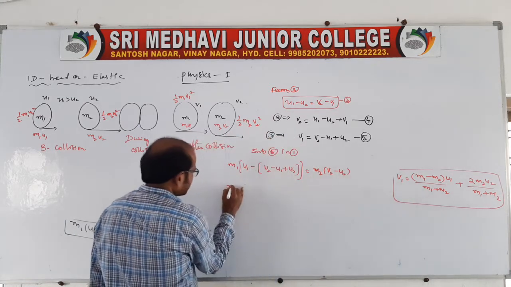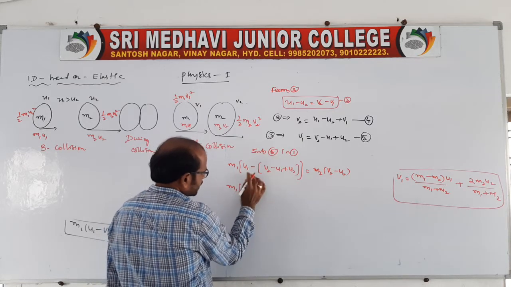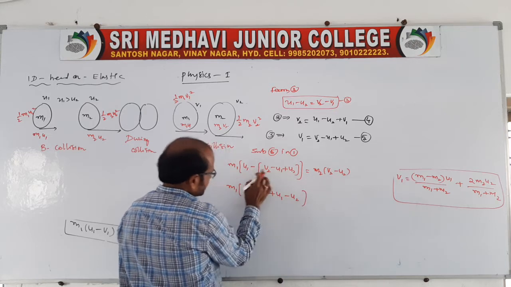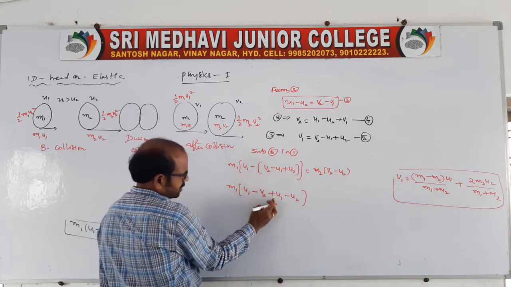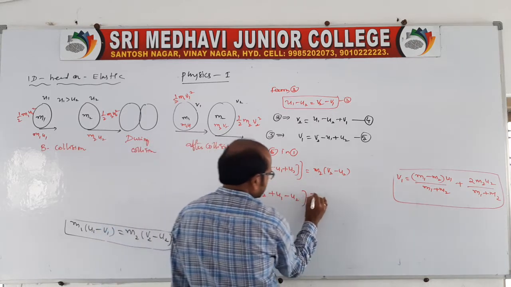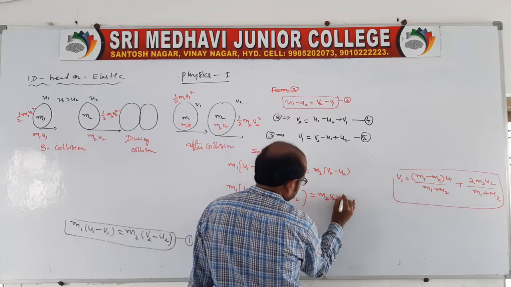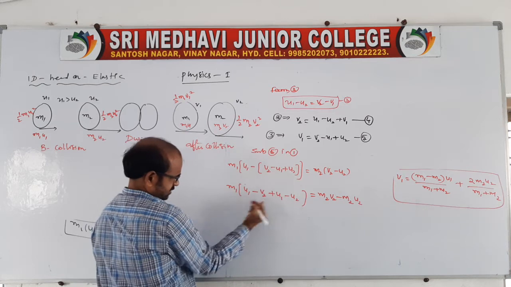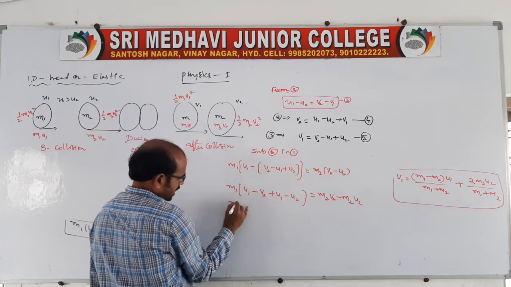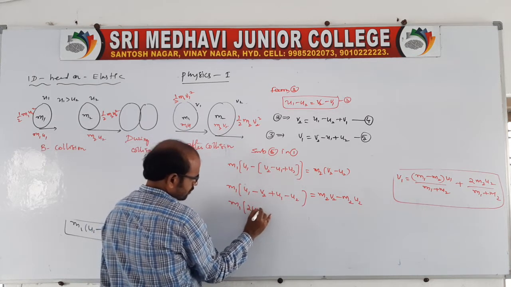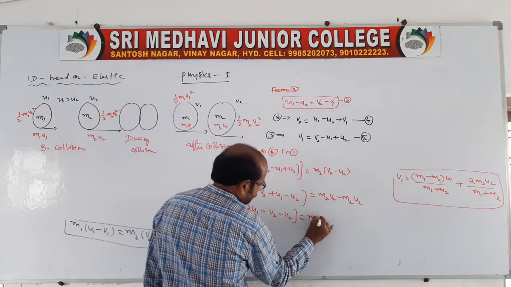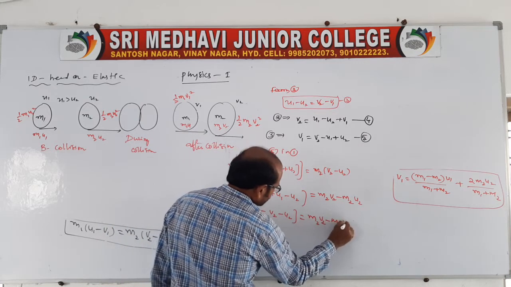So now m1 u1 multiplied with minus, okay, look at it: minus of minus is plus, and minus, it is equal to m2 v2 minus m2 u2. Now again you do one thing: here u1 is there, you add that to minus v2 minus u2, which is equal to m2 v2 minus m2 u2.